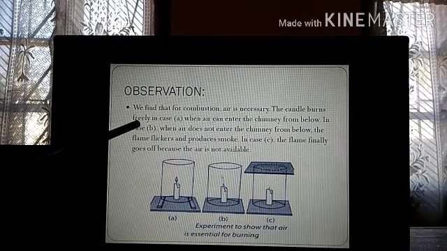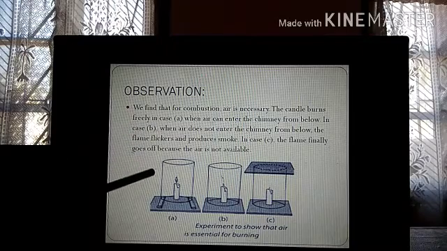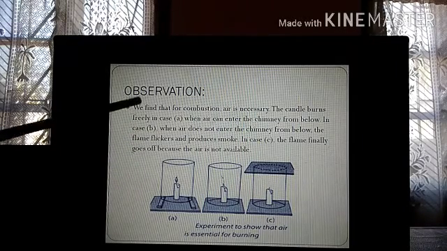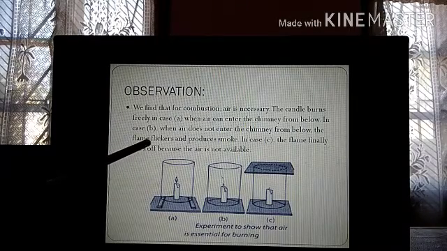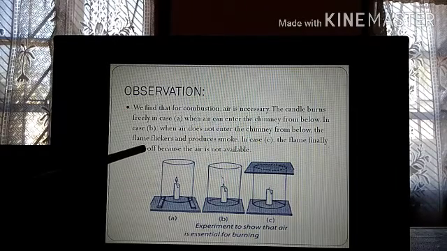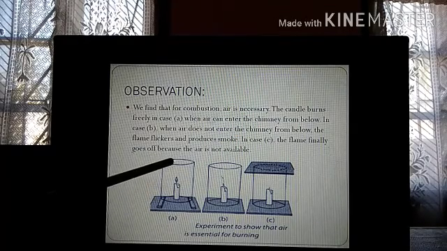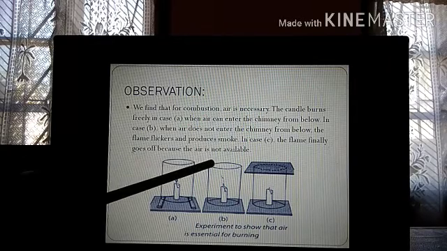The candle burns freely in case A when air can enter the chimney from below. So easily in case A the candle is burning. In case B, when air does not enter the chimney from below, the flame flickers and produces smoke. In case C, the flame finally goes off because air is not available at all. The chimney is closed from above.